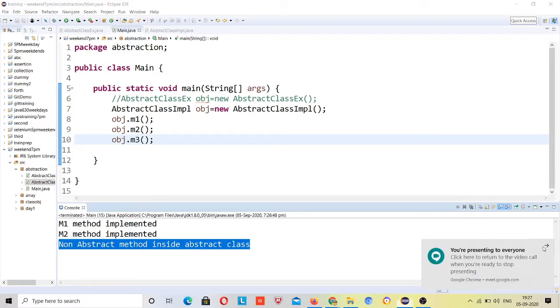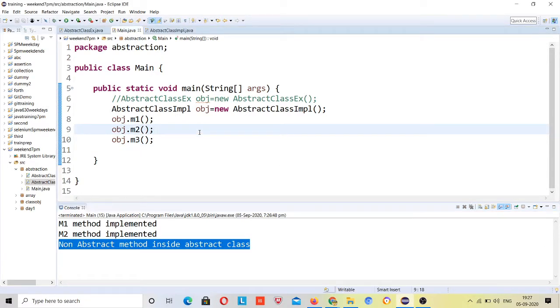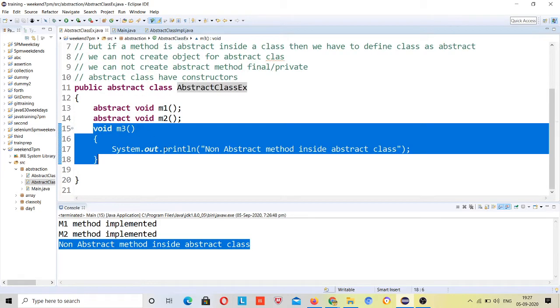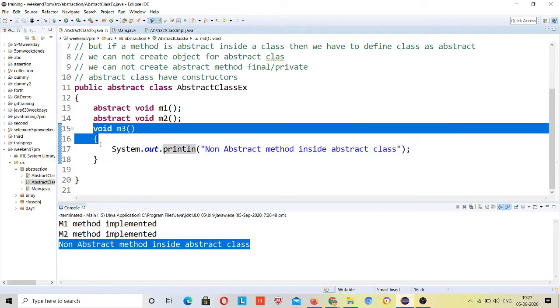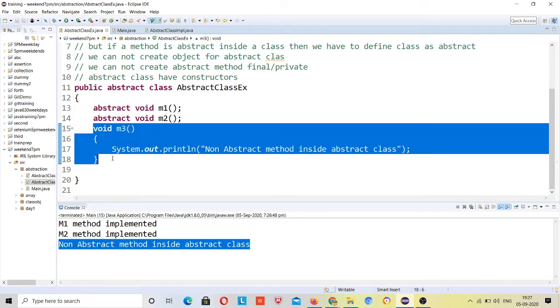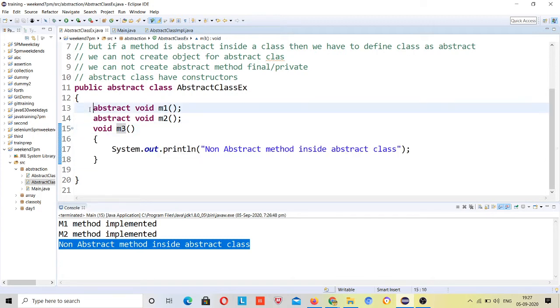For abstract class, can't we define the method? I mean, can't we implement the method in the abstract class? I am implementing this method inside abstract class, right? But what about M1 and M2? No, this is the rule that these are the abstract methods.